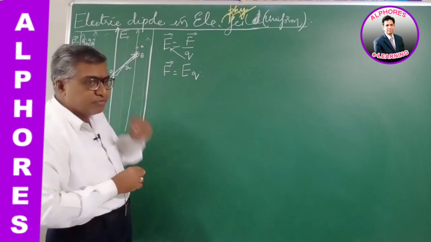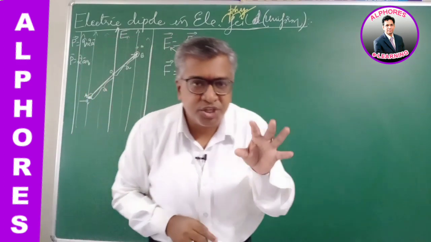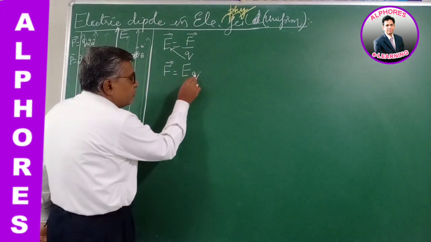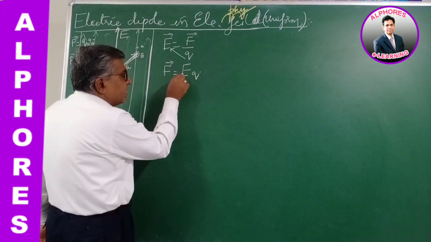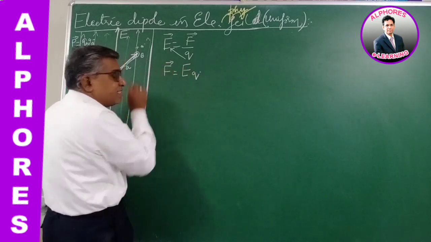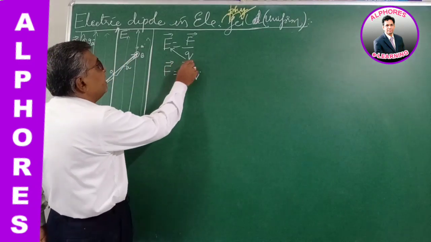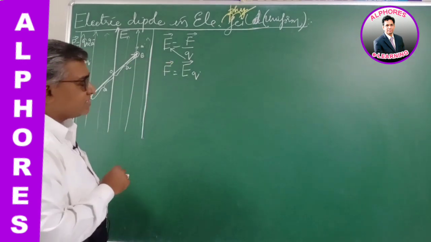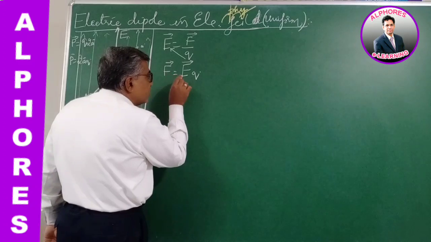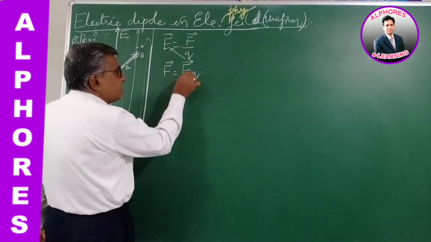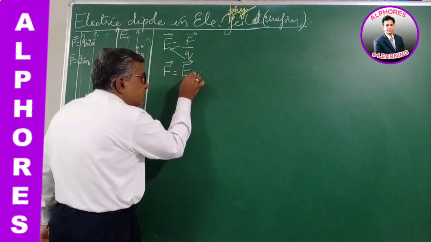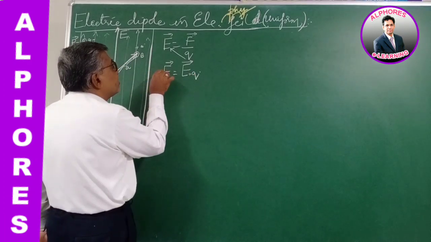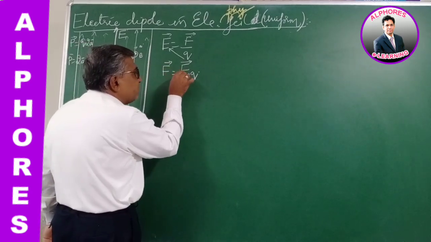This is the magnitude of the force. If a charge Q is placed in a uniform electric field E, then the force experienced by that charge, F, is given as EQ. This is the force that is experienced. Now, direction also, this is the vector form. Magnitude is EQ. If the charge is positive, then the direction of the force is the same as the direction of the electric field intensity.